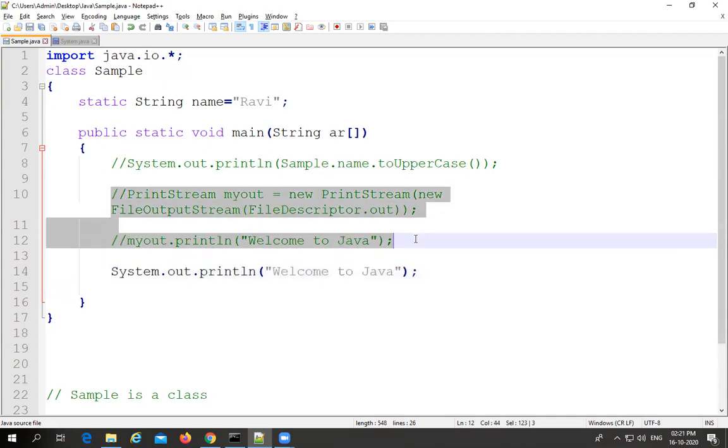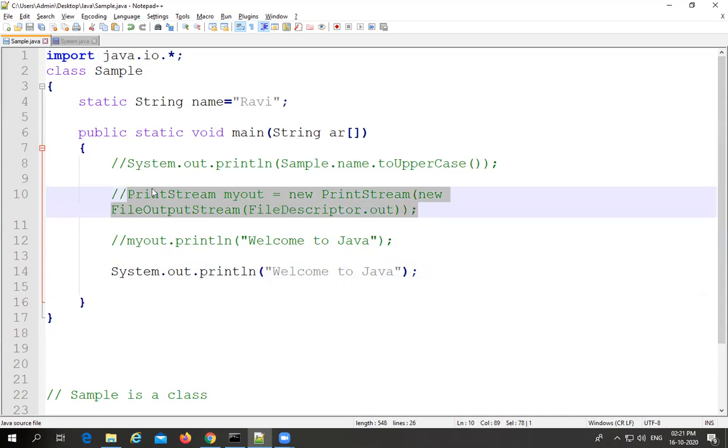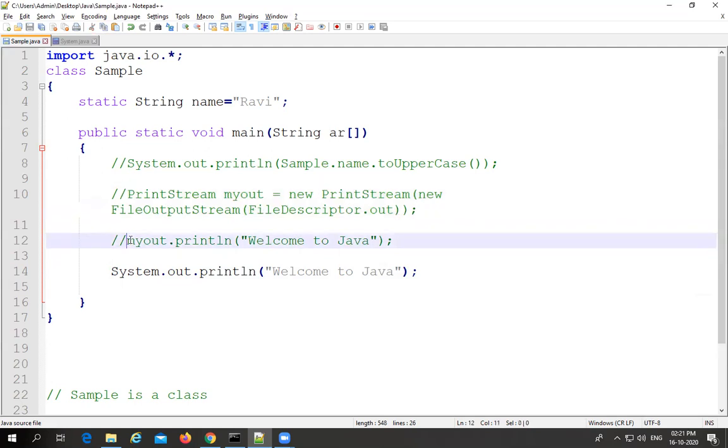And from here onwards, if any interviewer is going to ask a question like, can you please explain the importance of System.out.println, you have to be careful. And one more question you will get from the interviewer is, without using System.out.println, is there any possibility to print the output? Yes, there is a possibility, like that you have to tell. And the possibility is we need to import the IO package, and we have to create the user defined object for the PrintStream class, so that with the help of that user defined object we can print the message.